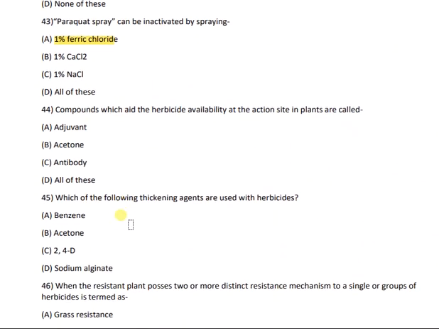Then question number 44. Compounds which aid the herbicide availability at the action site in plants are called adjuvant, acetone, antibody, or all of these. And the correct answer is adjuvant, that is option A. Then moving forward to question number 45. Which of the following thickening agents are used in the herbicides? The options are benzene, acetone, 2,4-D, or sodium alginate. The correct answer is sodium alginate, that is option D.